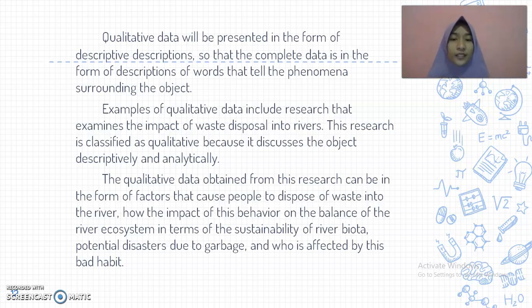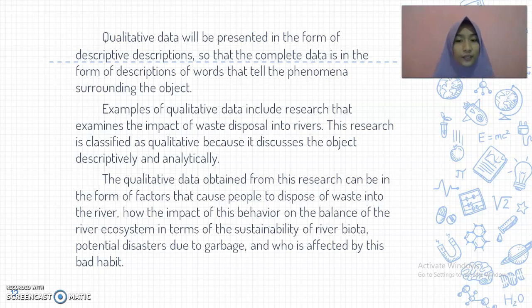Examples of qualitative data include research that examines the impact of waste dispersal into rivers. This research is qualified as qualitative because it discusses the object descriptively and analytically.